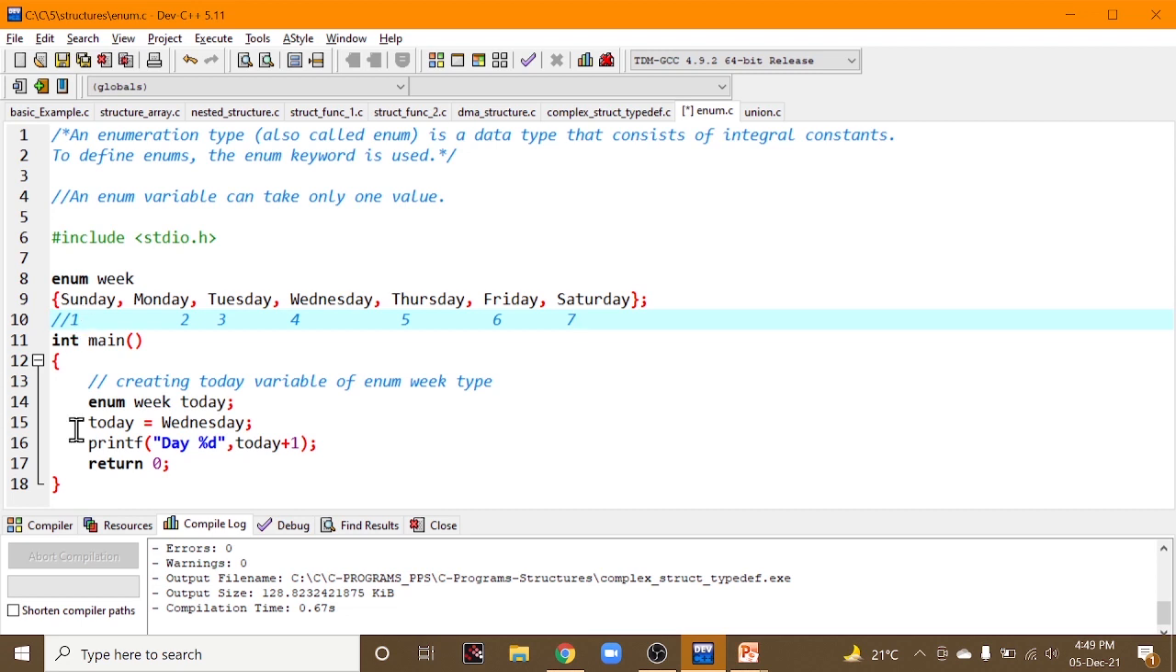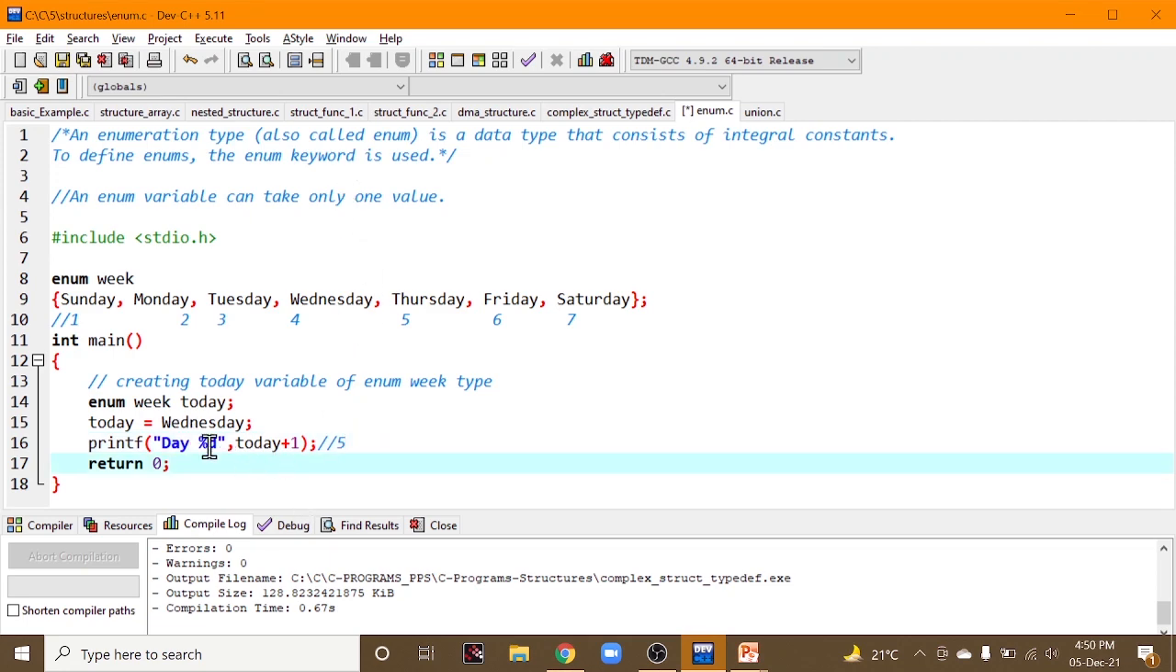Okay. So we have created a today variable and assigned this Wednesday to this today, printing what is today plus 1. Today is nothing but what? Wednesday. Wednesday is 4. So 4 plus 1. The output must be 5.